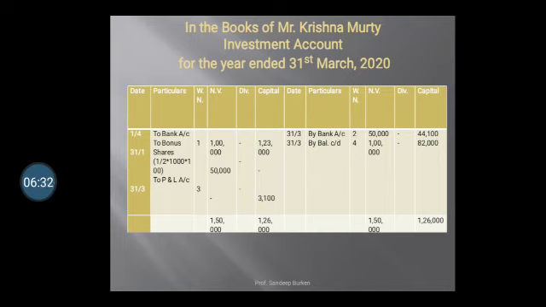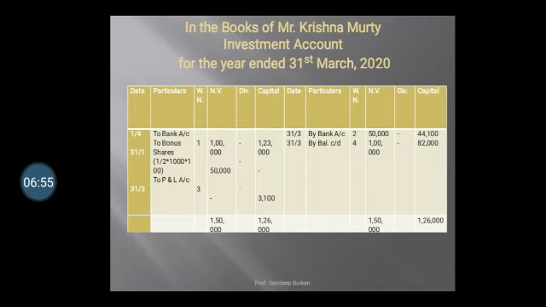It will come as dash, and credit side also the same column. So first transaction, 1st April, we have purchased the shares to bank account, 1000 shares of rupees 100, nominal column rupees 1 lakh. Purchase price we have calculated in working note number 1, 1,23,000 we have recorded.